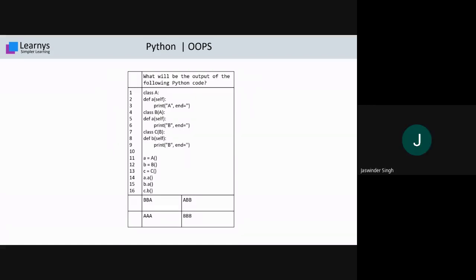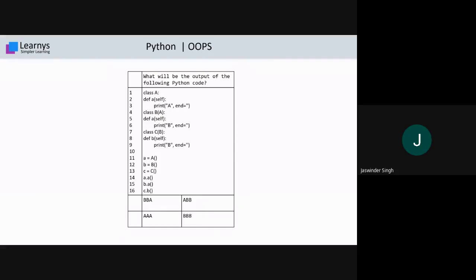We have statements number 11, 12 and 13. At 11, 12, 13, we are creating an object small a of the class capital A, object small b of the class capital B, and object c of class capital C. You see in our code there is no constructor, so it means the default constructor is fired. What it does is the internal working of the Python interpreter; we are not going into that.